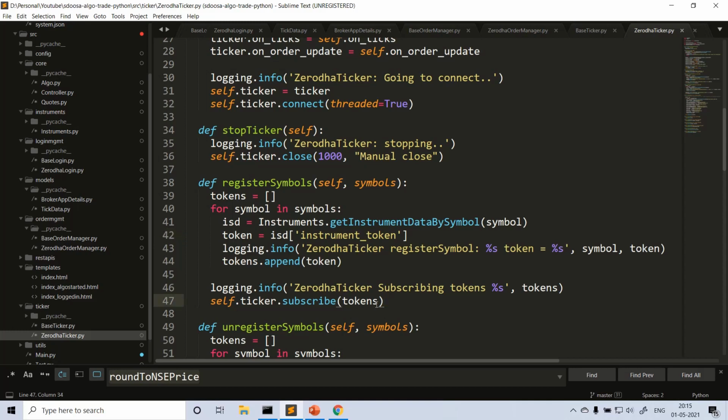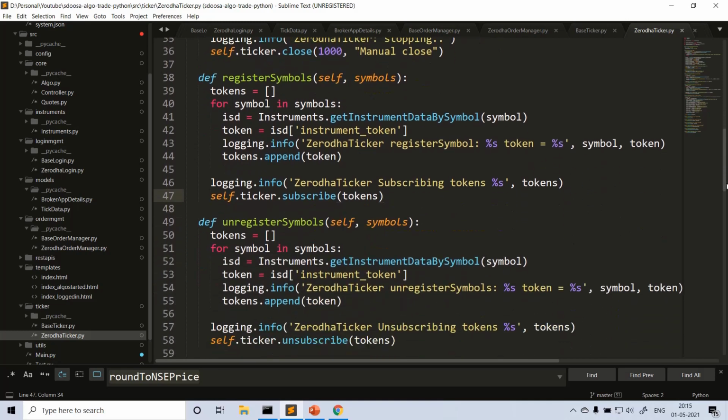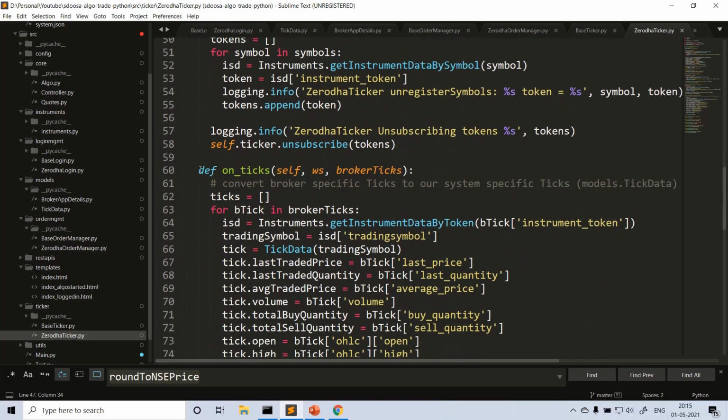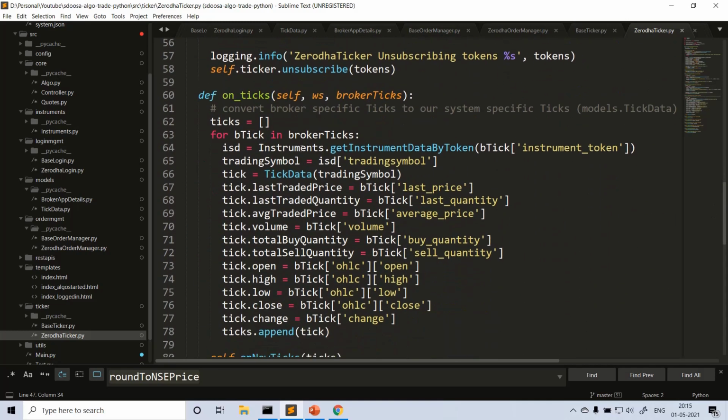So once you subscribe to these tokens, you will start receiving the ticks, and the on ticks callback method will be called. Here let me tell you, the tick data can be different for each broker, right? If you are having different brokers and using this tick data across your application, everywhere you need to check, right?